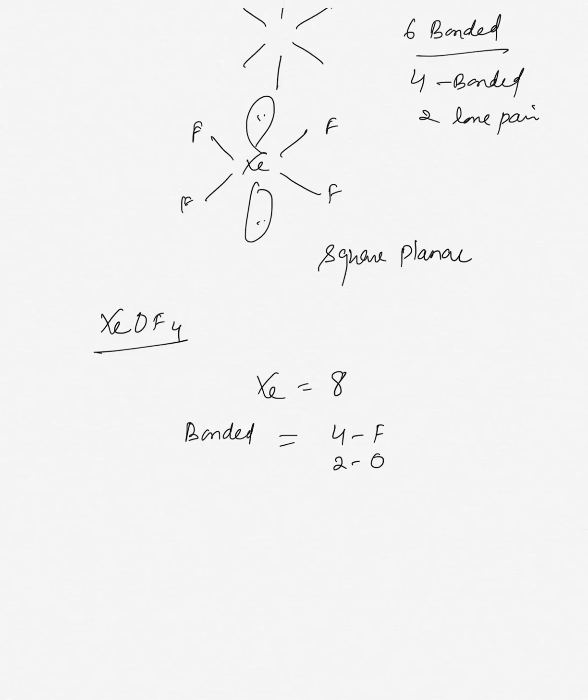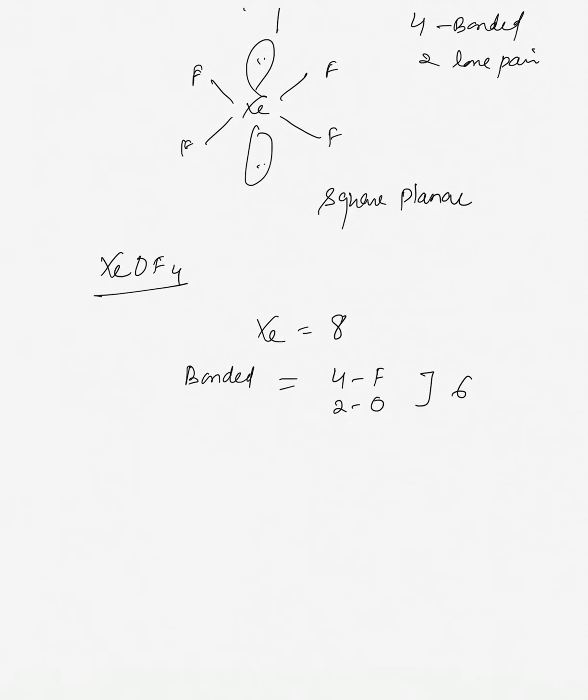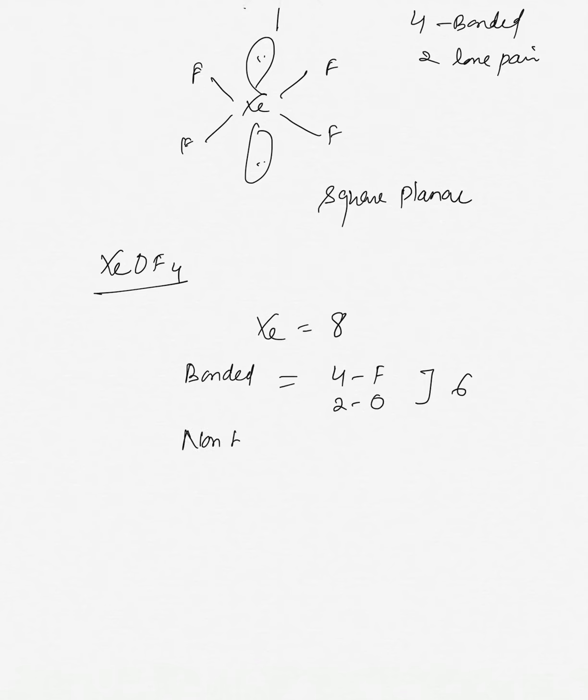So total 6 bonded are there, and non-bonded are 2. 2 electrons means how many lone pairs? 1 lone pair is there.